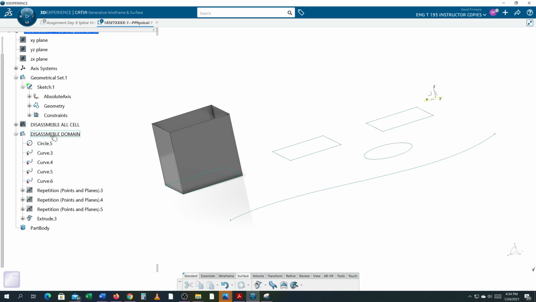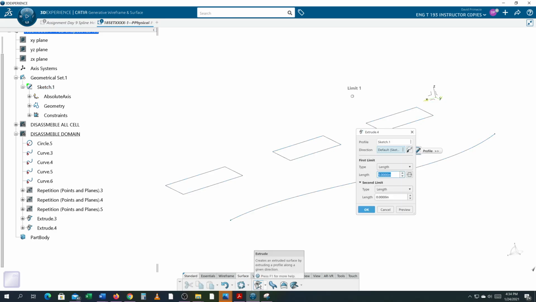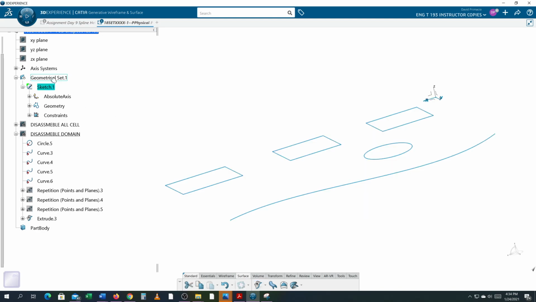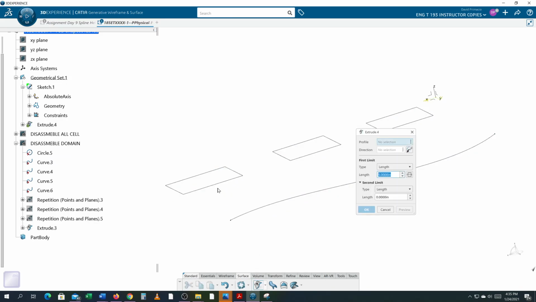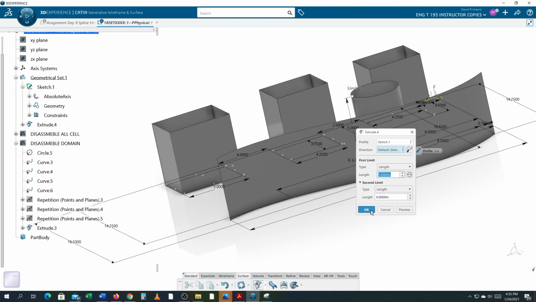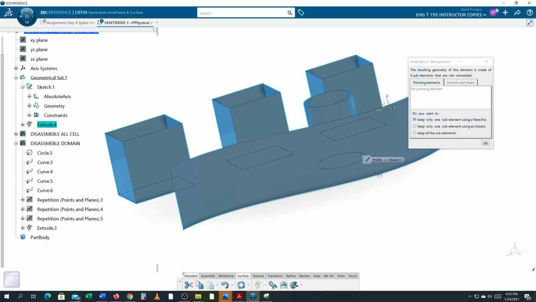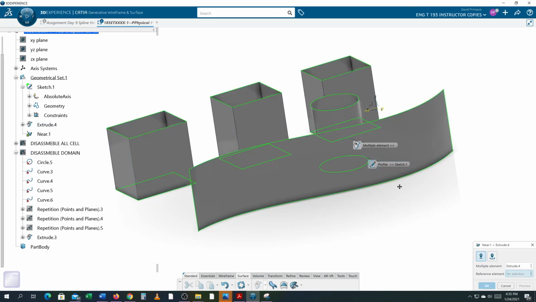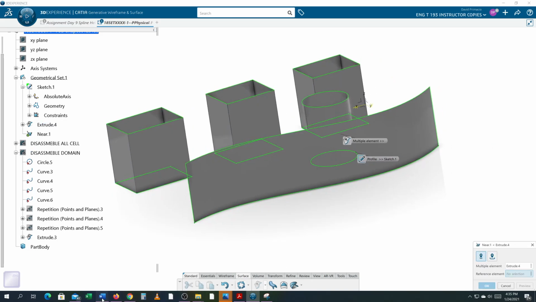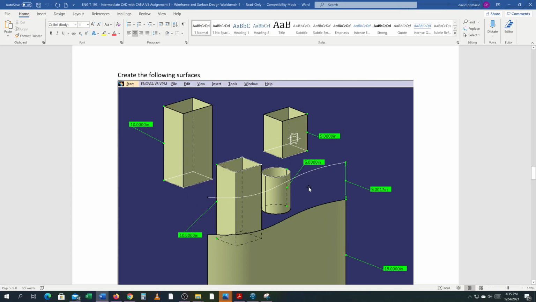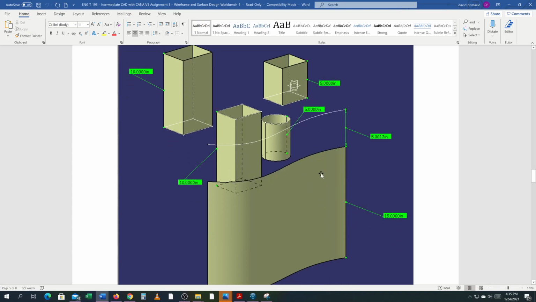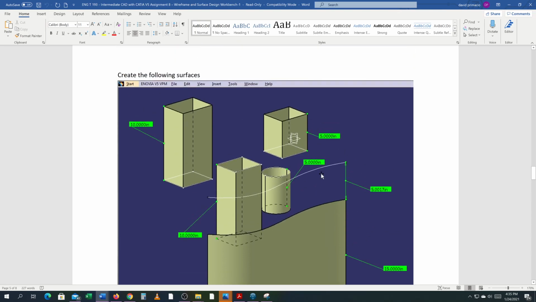And the reason why we had to disassemble it again is if I hide this and I try and go back to my sketch and I extrude my sketch, we're going to make the geometrical set here. We're going to make it in work. If I try and extrude that, well, it's going to do everything at once. So I'm not going to have the ability to do as the Word doc and get it to go all different directions. Alright, so that was my purpose of showing you your domains and what they can do, your disassembles.